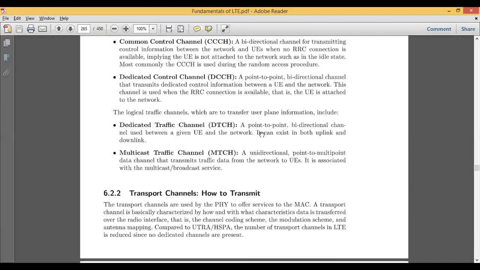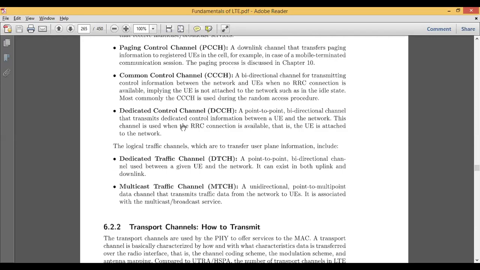Again, it is a point-to-point bidirectional channel used between the user entity and the mobile, almost the same as above. It can exist in both uplink and downlink. But what was the case in the dedicated control channel? Only in downlink, not in uplink. But here it is in both downlink as well as uplink, because the traffic can flow from transmitter to receiver and receiver to transmitter. It can be in both directions. That is the reason it is available in both uplink and downlink.